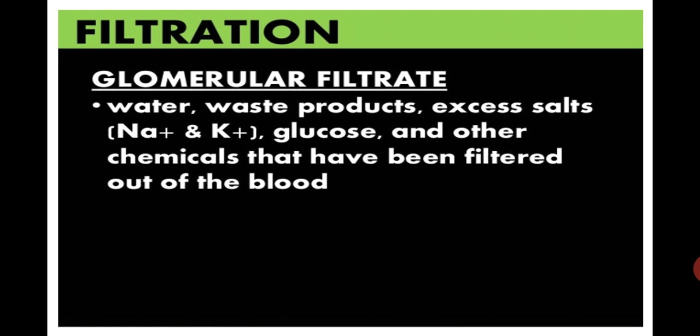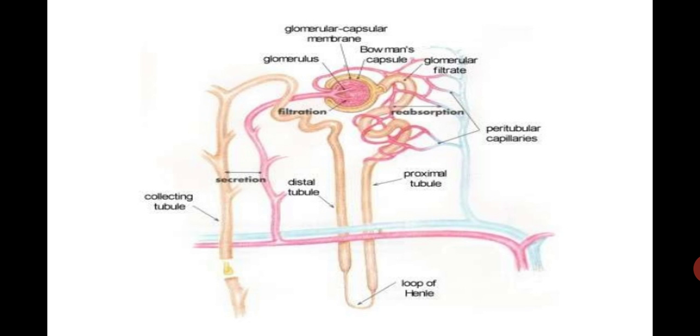Next, the glomerular filtrate contains water, waste products, and excess of salts. Salts include mainly sodium and potassium, glucose and the other chemicals that have been filtered out of the blood. So this has come into the glomerular filtrate. Now it is part of the Bowman's capsule.